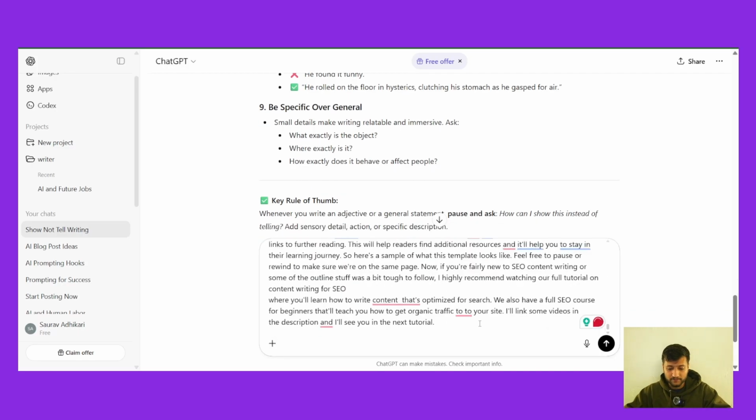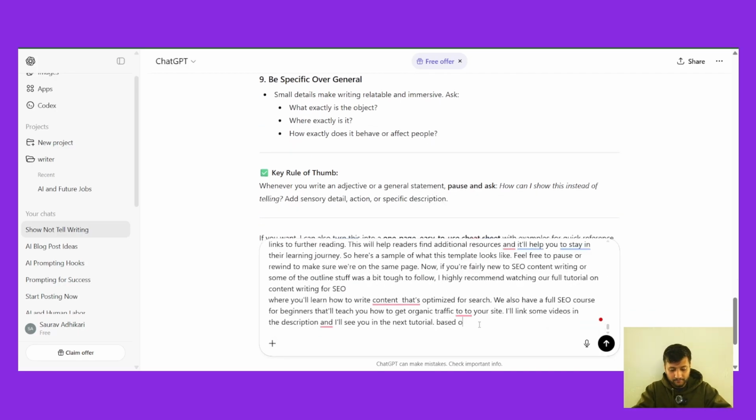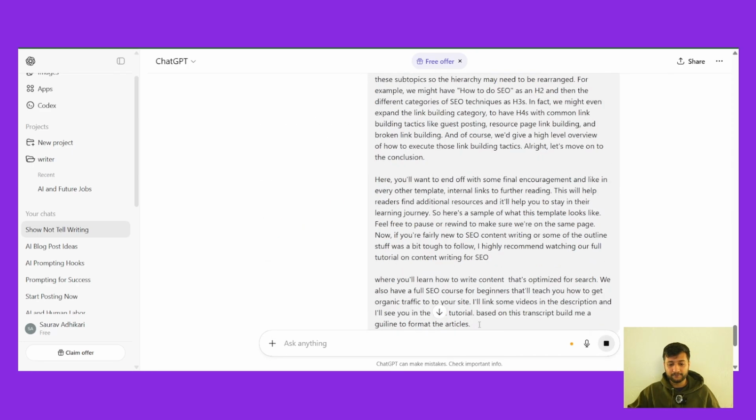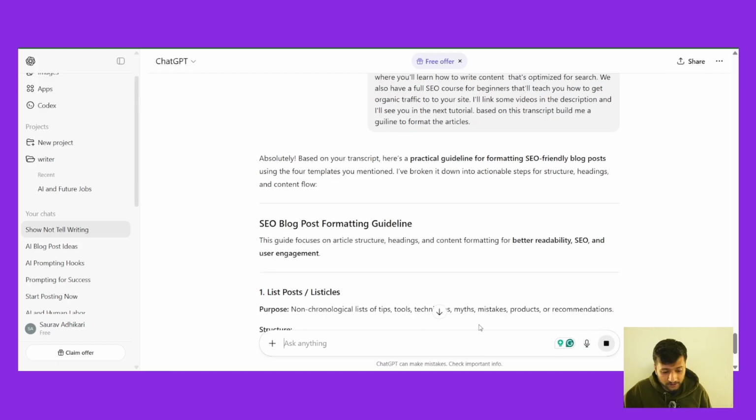And what we are going to do is, based on this transcript, build me a guideline to format the articles, because we already have the guidelines to write an article. Now we need an AI assistant to format that post.